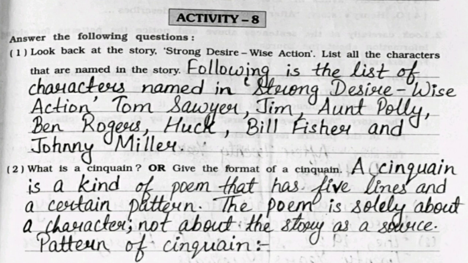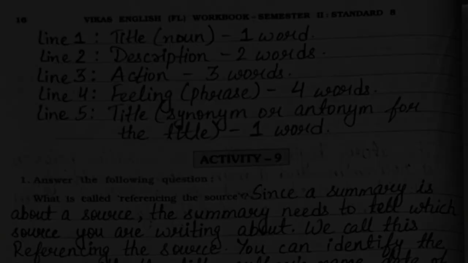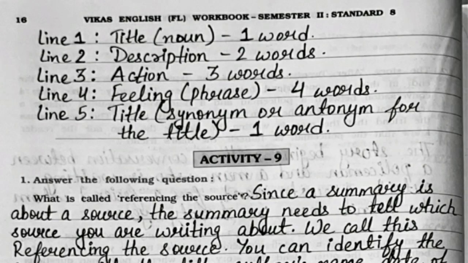Second, what is a cinquain, or give the format of a cinquain? A cinquain is a kind of poem that has 5 lines and a certain pattern. The poem is solely about a character, not about the story as a source. Now, the pattern of a cinquain is, line 1 contains the title, that is a noun, that will be of 1 word.